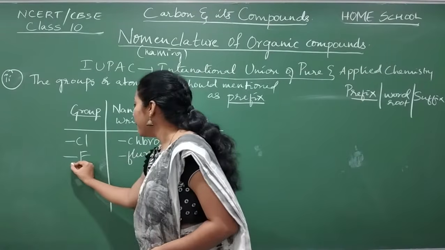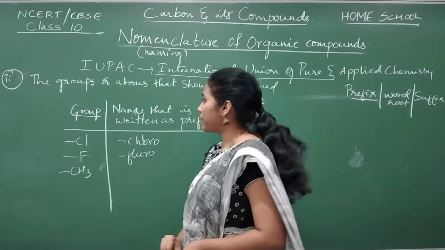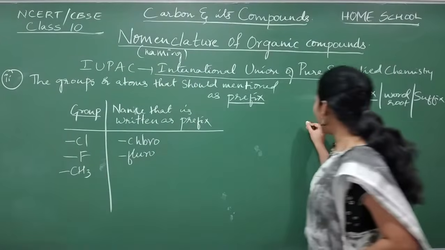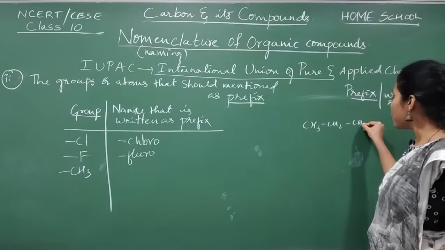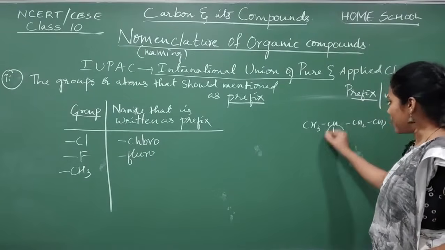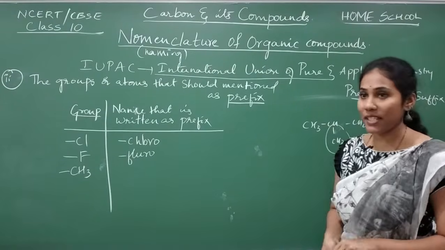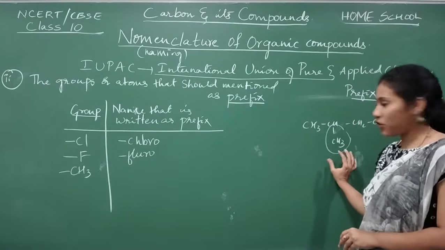fluoro. Then you will have groups like CH3. Say for example you have a compound CH3, CH2, CH2, CH3, and somewhere some CH3 is there as a branch. In structural isomers we studied, where one of the compounds I mentioned as a branch, isn't it?